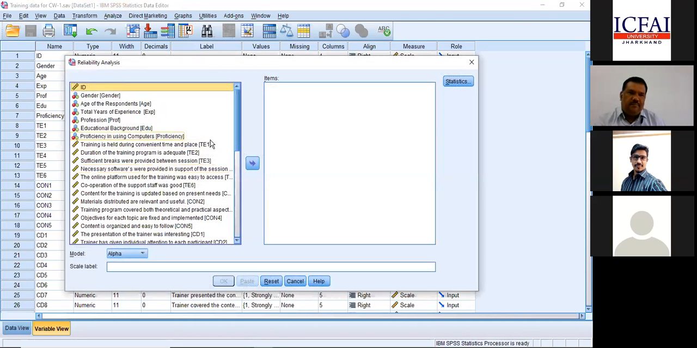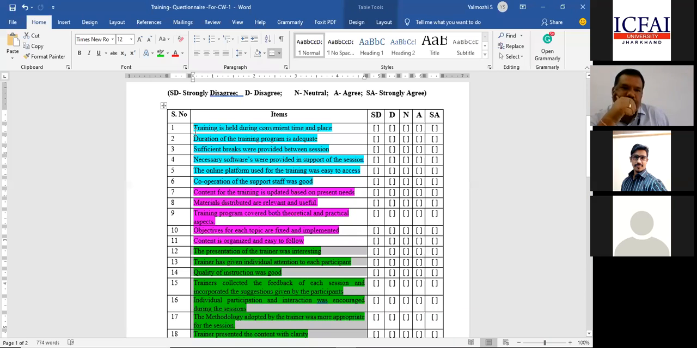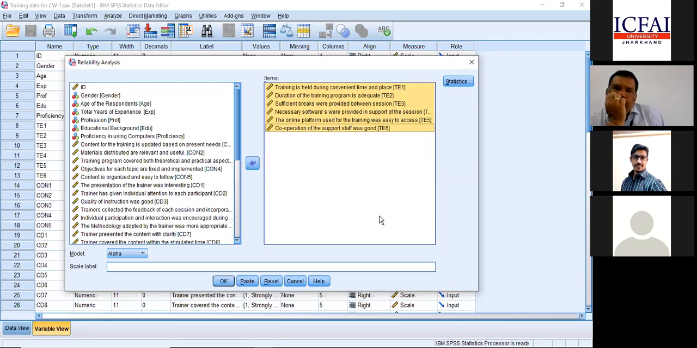Now, what are the statements that I want to check? The statements are from 1 to 6, that is, training is held during convenient time up to cooperation of the support staff. How will I do that? I'll click on training and select up to the question on cooperation of the support staff. I'm just moving everything to the right-hand side where all the analysis will be done. This is the normal process we have been following since yesterday. For any kind of analysis, the items on the left will be moved to this particular right-side box.